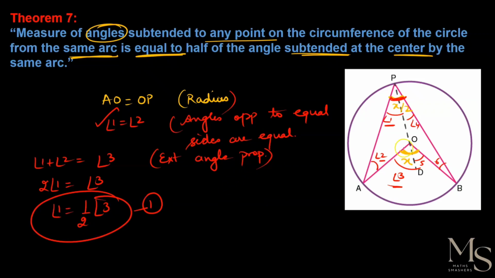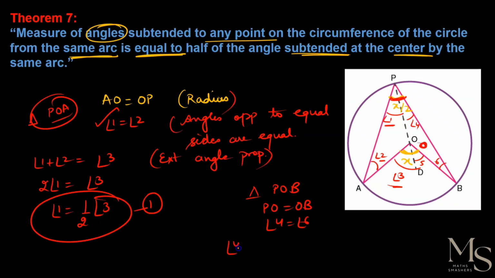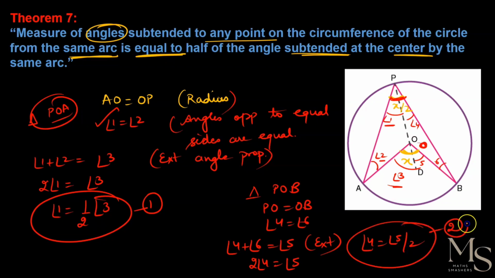Similarly, if I take this triangle, this was triangle POA. Now about triangle POB, we know that PO is equal to OB. That means angle 4 is equal to angle 6. Same property, angles opposite to equal sides are equal. Similarly, angle 4 plus angle 6 is equal to angle 5, exterior angle property, right? So we can say twice of angle 4 is equal to angle 5, or angle 4 is equal to angle 5 by 2. Same property that we have used before.